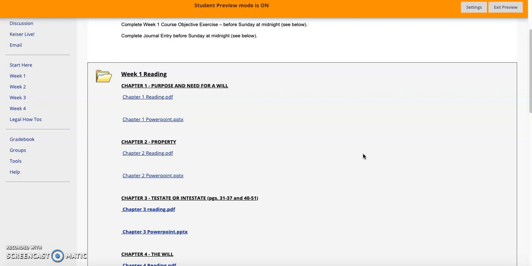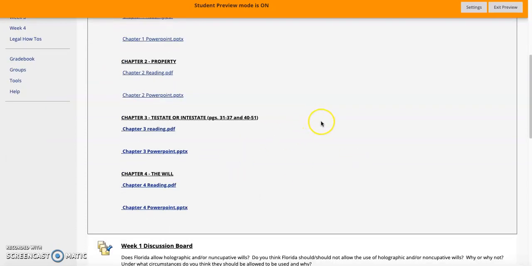Wills, Trusts, and Estates is a little complicated at times, and sometimes the terminology is nuanced and different, and it can take a little while to grasp. So if it's something you don't have a lot of experience dealing with, which hopefully you don't, it can be a little difficult. It might make your life easier if you read the chapters ahead of time. I think that it would help put in context what I'm going to be talking about in class. I will always fully explain everything, but I think it'll help you better understand the material if you do that.